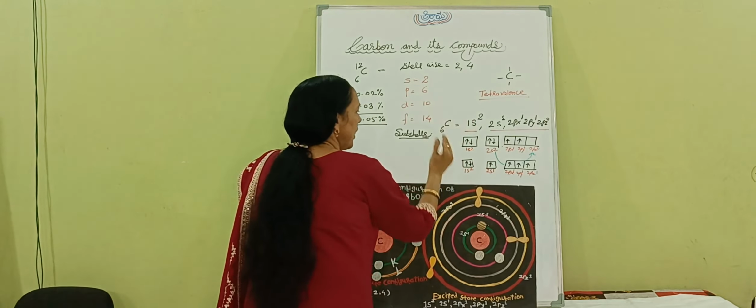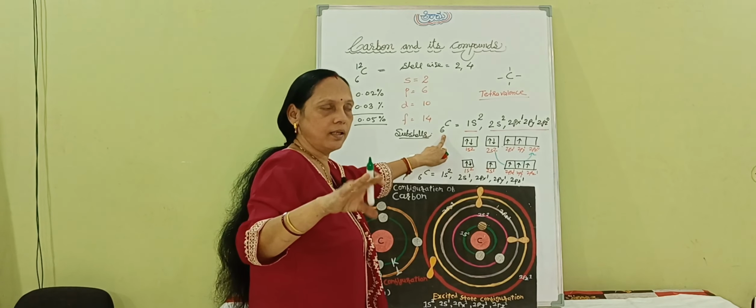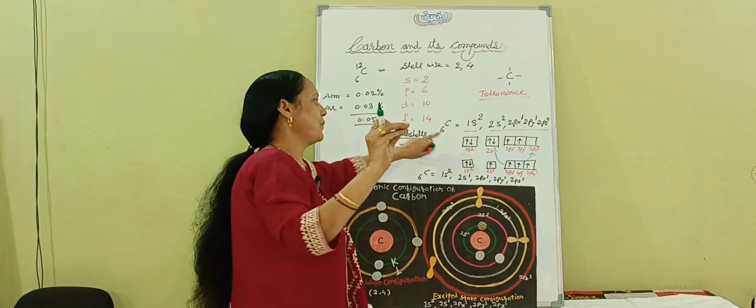will be 1s2 as it is, then instead of 2s2, there will be 2s1, 2px1, 2py1, 2pz1, and that's why we get this type of configuration. Now the configuration which was there earlier, the actual configuration, is called the ground state configuration.